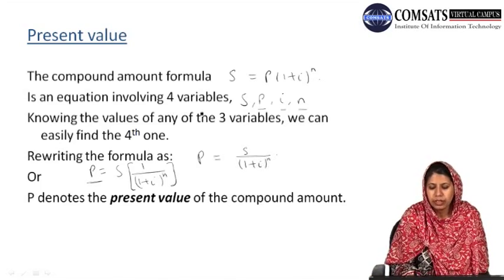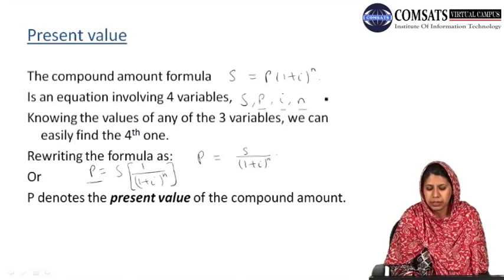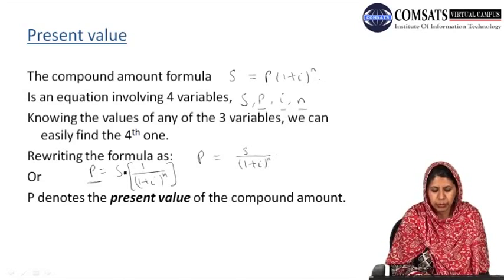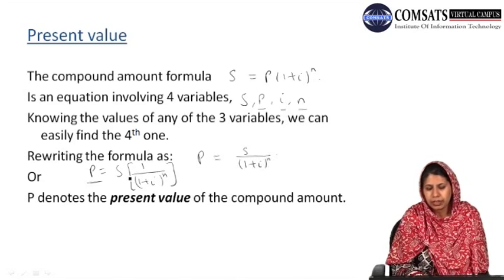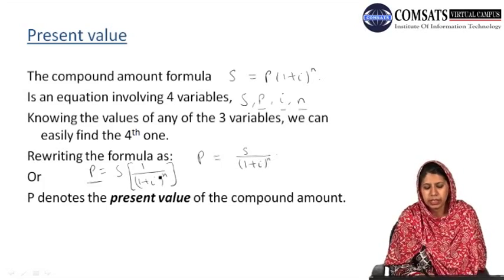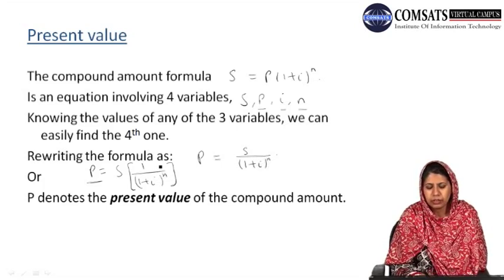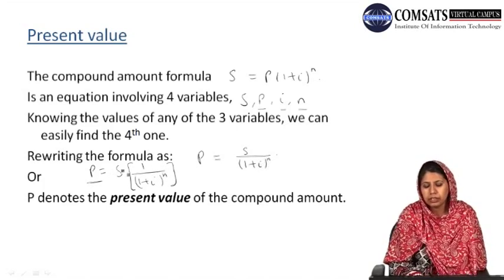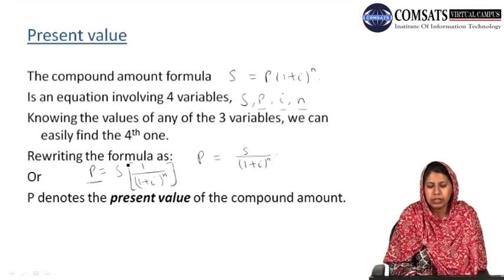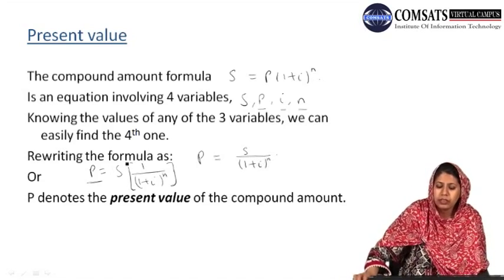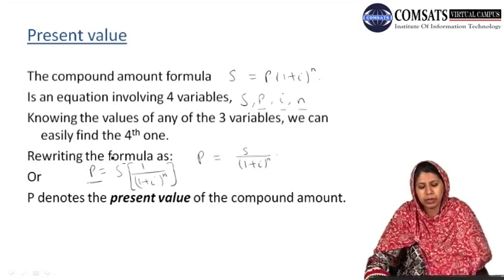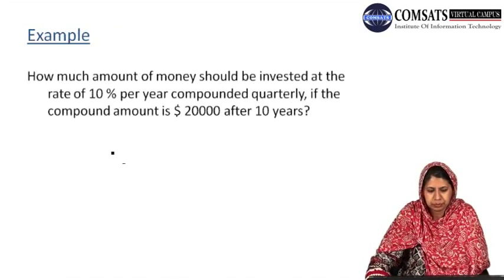We have said that knowing the values of any 3 of the parameters, we can find the value of the 4th parameter, which means that now we will be provided with the values of the compound amount S, the interest rate i, and the number of compounding periods n. And using these 3 values, we will find our present value, which should be invested to obtain the compound amount S at the interest rate i and the number of compounding periods n.